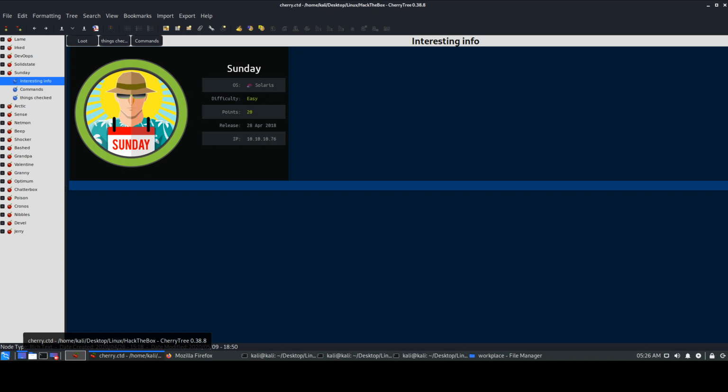Today we'll be looking at another Hack The Box machine, that is Sunday. The OS is Solaris, which is based on Unix. The difficulty of the box is easy. So let's just get started.